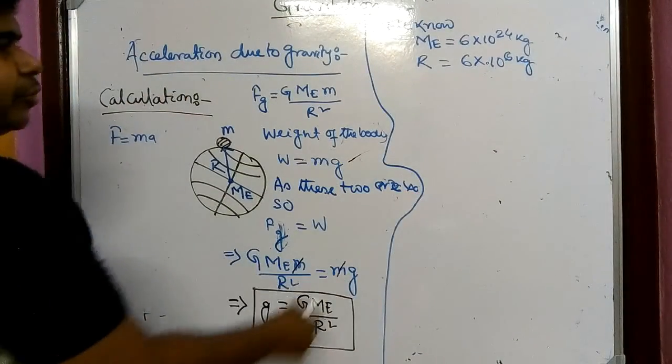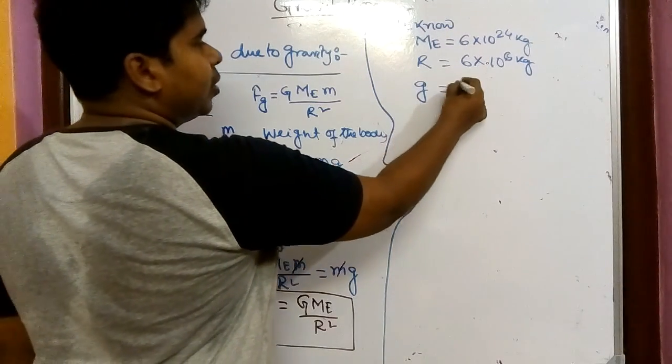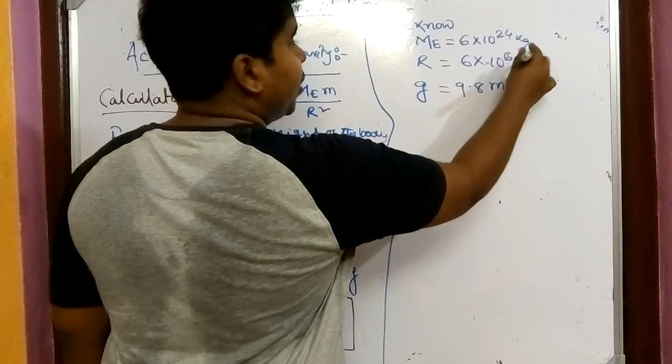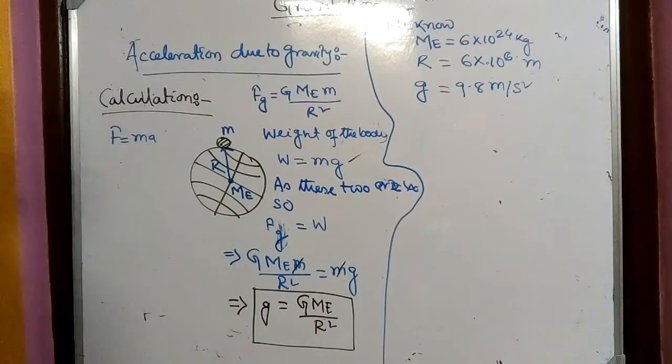If you put the value here, the g will come, that is 9.8 meter per second square. Clear? So that will be the acceleration due to gravity.